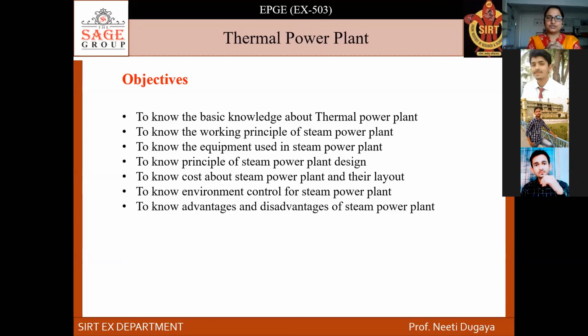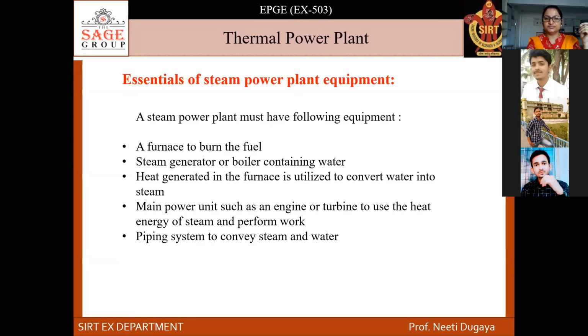I suggest you revise it if you have the notes, as you may have already studied some part of this subject previously. The main equipment used in a steam power plant or thermal power plant is a furnace, which is used to burn the coal or fuel, and the steam generator or boiler, which contains water.